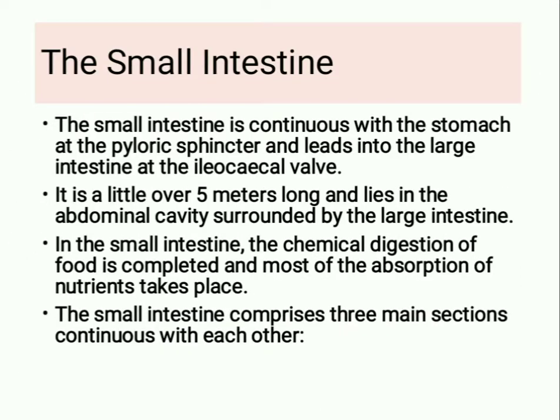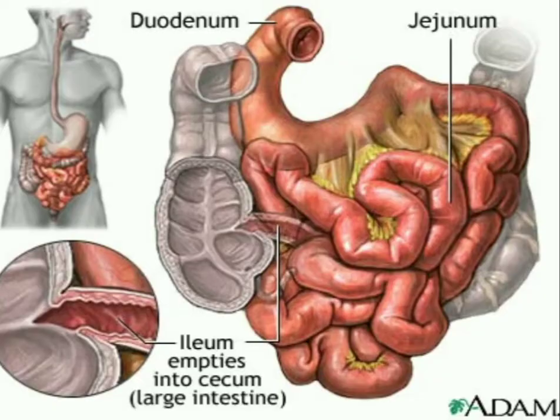Next part is the small intestine. The small intestine is continuous with the stomach at the pyloric sphincter and leads into the large intestine at the ileocecal valve. It is a little over 5 meters long and lies in the abdominal cavity surrounded by the large intestine. In the small intestine, the chemical digestion of food is completed and most of the absorption of nutrients takes place. The small intestine comprises three main sections continuous with each other.